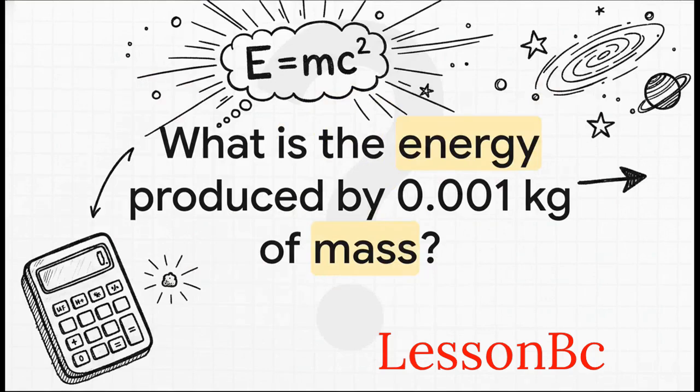Before we go, here is a practice problem for you to try out. Find the energy produced by 0.001 kilograms of mass. Use E equals mc squared and comment your answer down below.